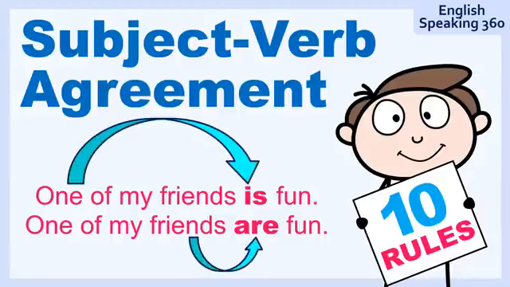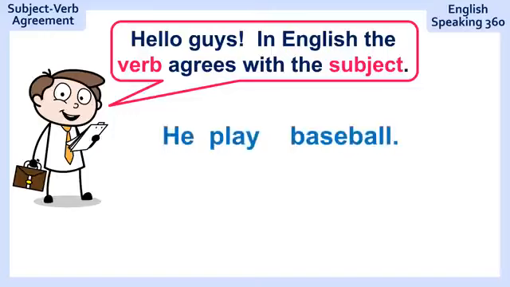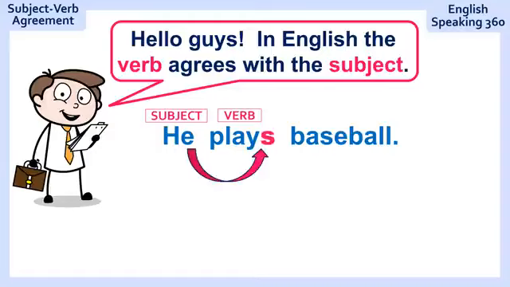What does that mean? It means this: "he play baseball." So you have to find the verb first. The verb is "play," that is the action. But now, if you want to find the subject, you have to ask before the verb who plays or what plays baseball. In this case, it's who. Who plays baseball? And the answer is he. He is your subject. And I said the verb agrees with the subject. So we have to say "he plays baseball."